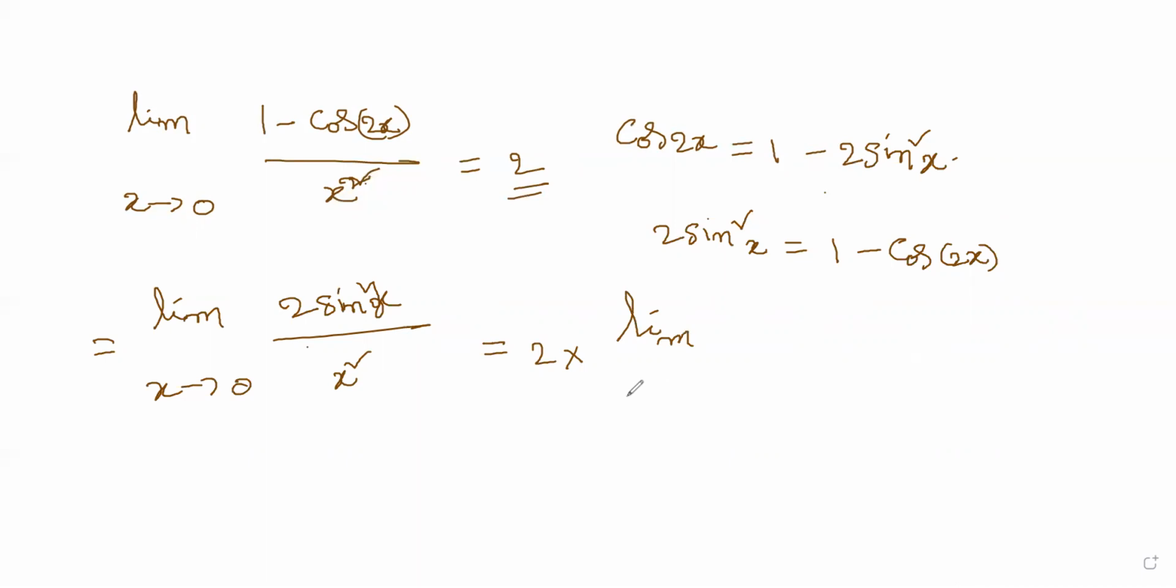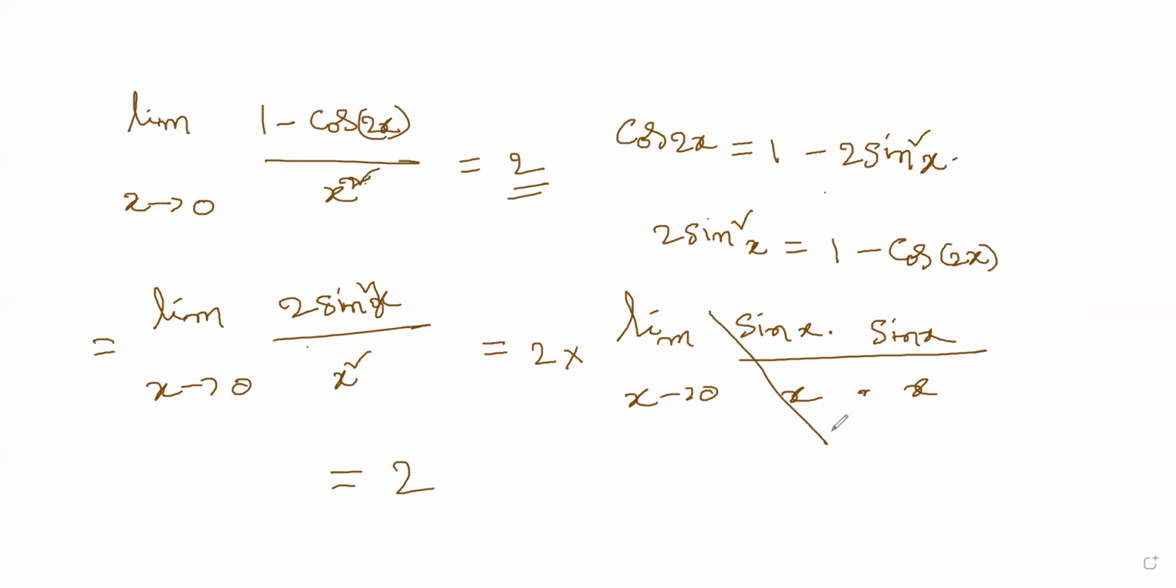So that is 2 into limit x tends to 0. Sine square x, I can write it as sin x into sin x. Sin x multiplied by sin x, that is sin square x. X square is x into x. So the first limit, x tends to 0 sin x by x, is 1. Limit x tends to 0 sin x by x, that is also 1. So 2 into 1 into 1, the answer is 2. So these are the formulas which you have to have a little bit of a grip on.